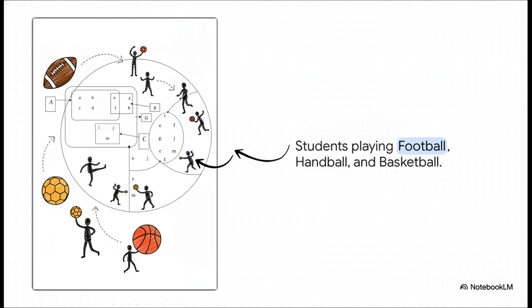By applying our formulas, we can calculate the exact probability of picking a random student who plays, let's say, football or basketball. We just add Group A and Group C, and, crucially, remember to subtract those overlapping kids so we don't count them twice. It takes all that abstract math and makes it incredibly practical.